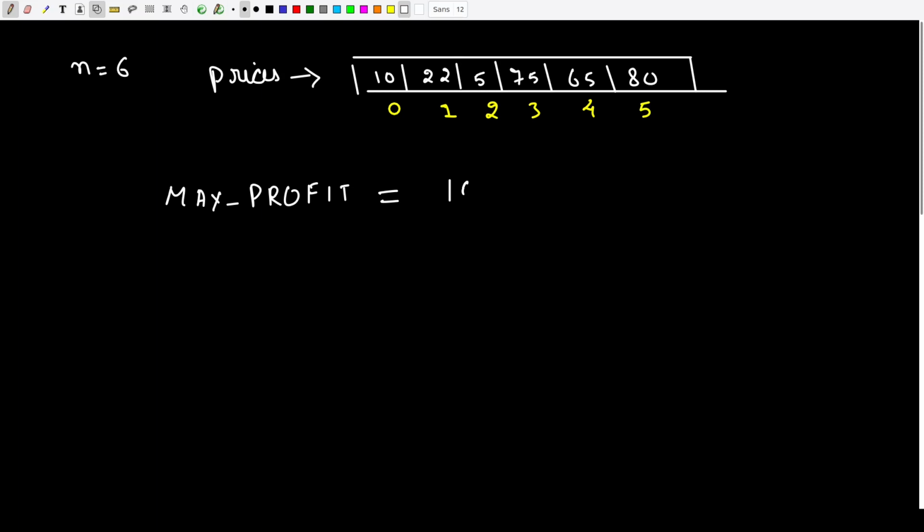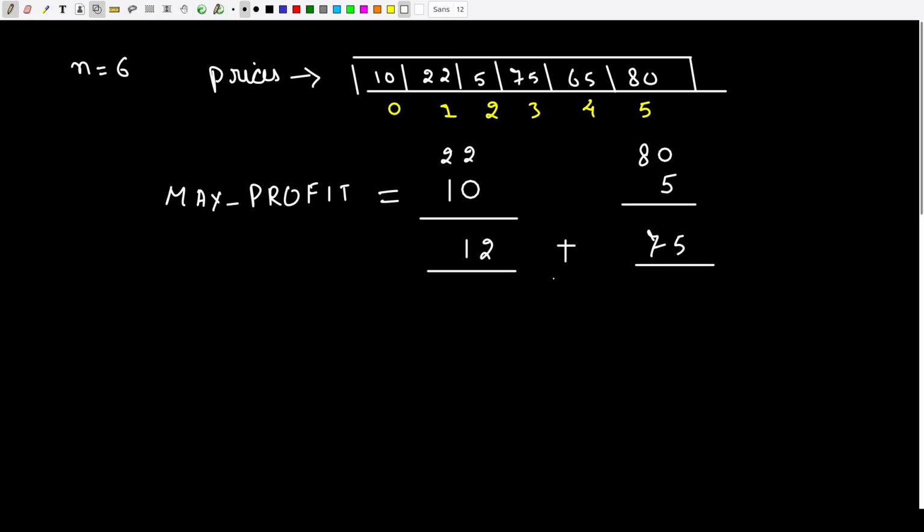So let us say I bought a stock with rupees 10 and then I sold this stock for rupees 22. So the profit I made here is 12 rupees. Okay, similarly I bought the stock with rupees 5 and then I sold it for rupees 80. So the profit I made over here is 75.